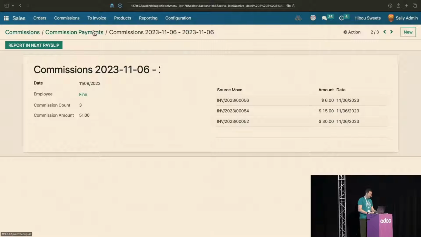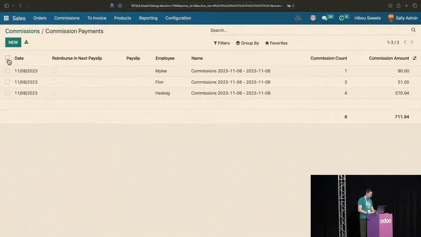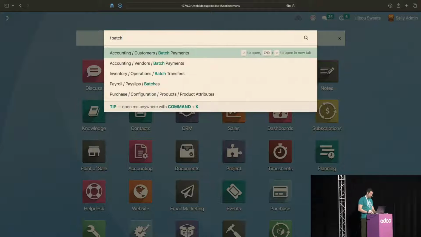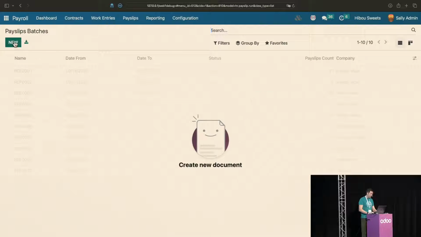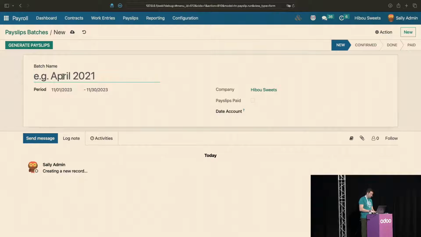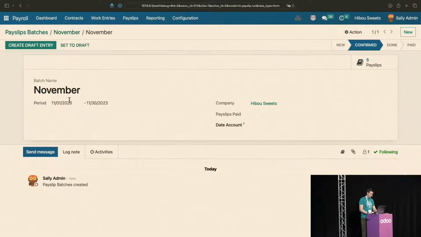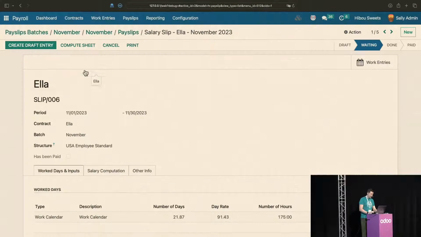We have this report index payslip here, and I'm going to use it in mass, though. So with all of these marked for payslips, it's time for us to go over into our payroll and easily pay this out. So let's go to batches, and we will create a new batch for November. Generate payslips. We'll just generate it for all of our US-based employees, and we will see that we have five employees.